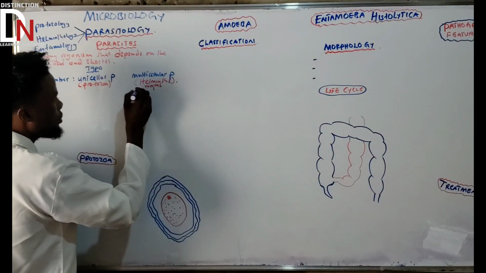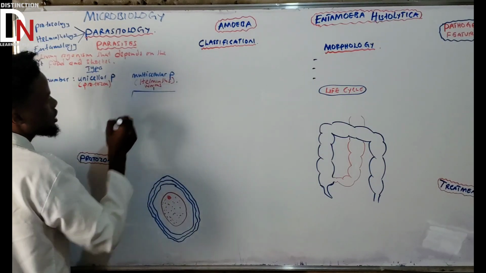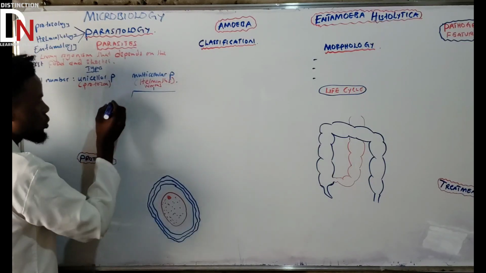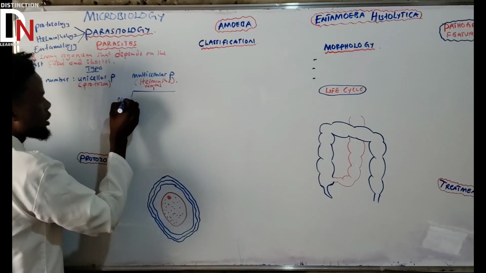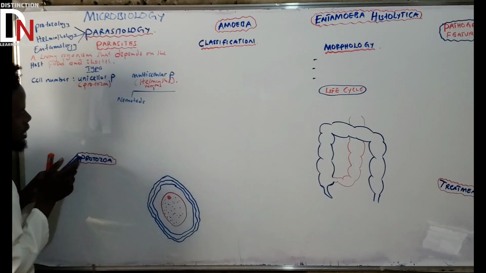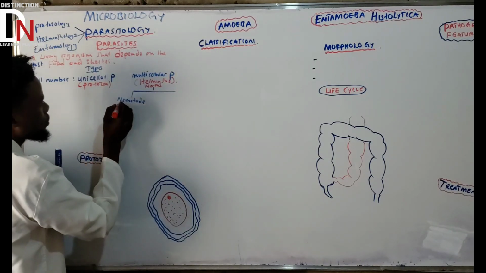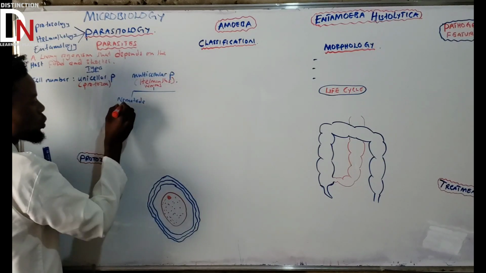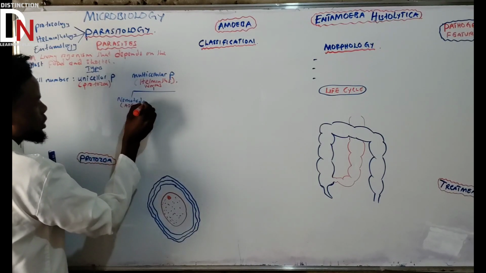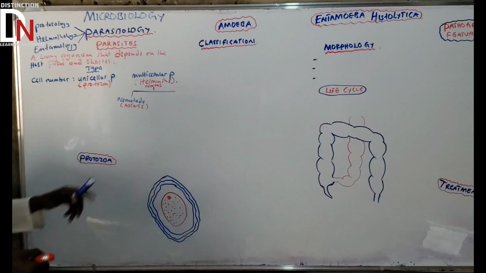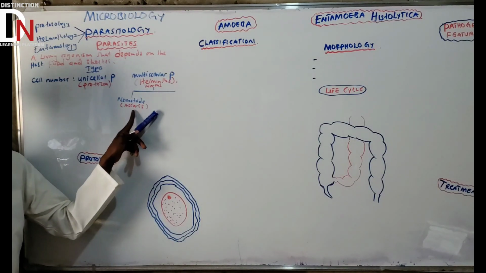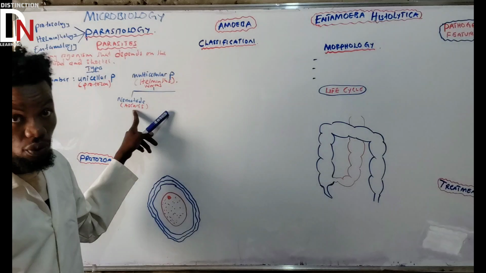So under helminth or worms, they are further categorized into three. What is the first one? The first one is called nematode. I'll put a good example of a nematode. We'll come and talk about the Ascaris lumbricoides, so let's just call it Ascaris. So a good example of a nematode is Ascaris lumbricoides. We'll come and talk about it in future, okay?